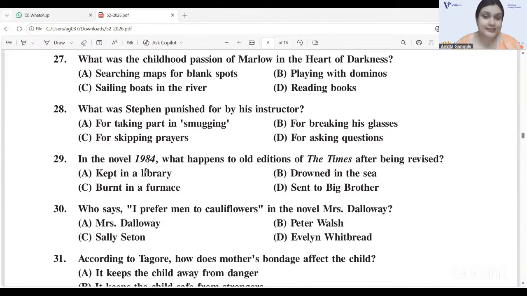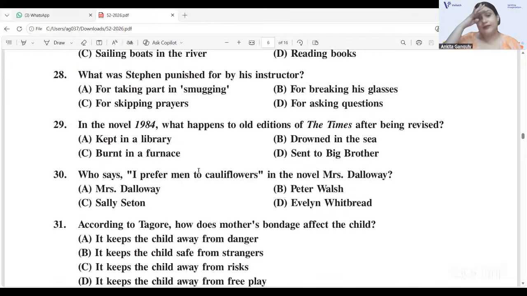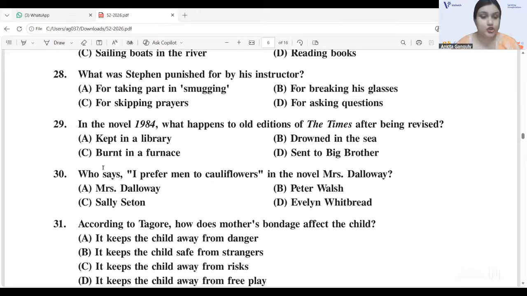In the novel 1984, what happens to the old editions of the Times after being revised? Burned in a furnace, 29C. Who says "I prefer men to cauliflowers" in the novel Mrs. Dalloway? Peter Walsh, B.